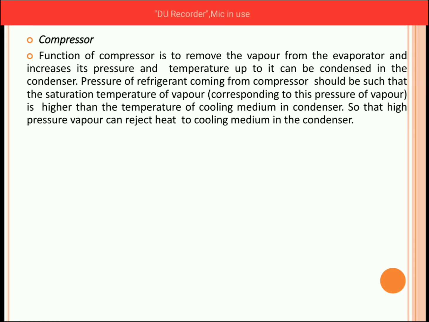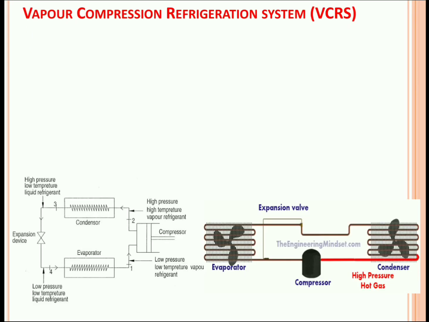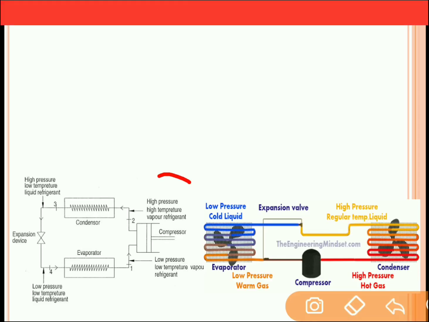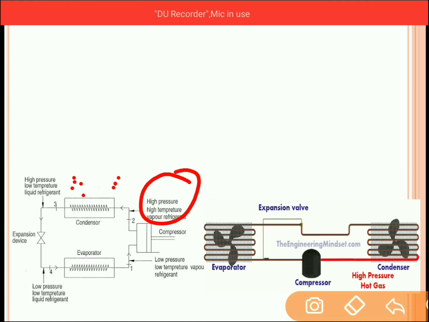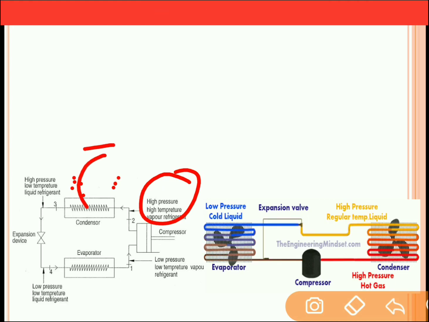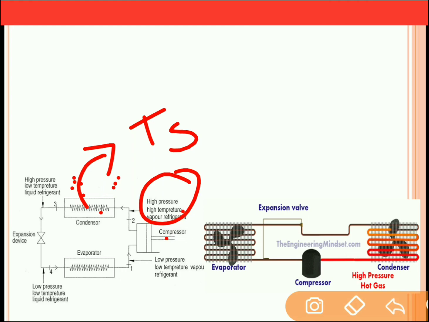Now in order to understand this statement, let us look at the figure for the VCR which is given in the previous slide. Now the pressure and the temperature at the end of the compressor should be more as compared to that of the surrounding temperature. Fine. Then only the heat will transfer from the refrigerant to the surrounding. So the main function of the compressor is to increase the pressure and temperature of the refrigerant in such a way that this temperature should be greater as compared to that of the surrounding temperature, so as to transfer the heat from the refrigerant to the surrounding air.